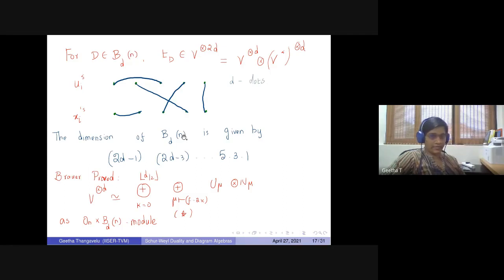So what Brouwer proved is, he defined this abstract algebra, which consists of the pictures, and there is a multiplication rule on it. As an ON, BDN bimodule, it is a direct sum of tensors of the modules from ON as well as from BDN.